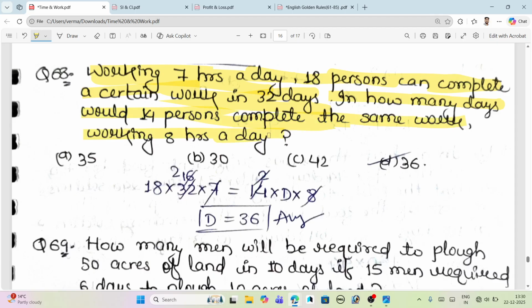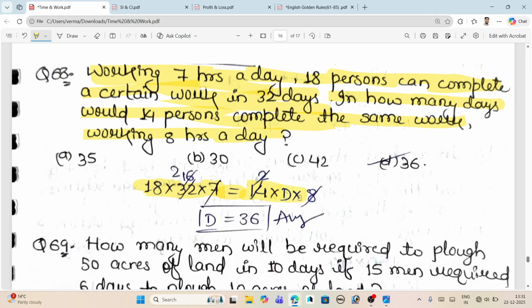Using the first approach, what is given is 7 hours a day, and 18 men can complete the work in 32 days. Just multiply only the numerical values: 18 multiplied by 32 multiplied by 7 is equal to, next, in how many days would 14 men, so 14 multiplied by the same work, complete the same work working 8 hours.